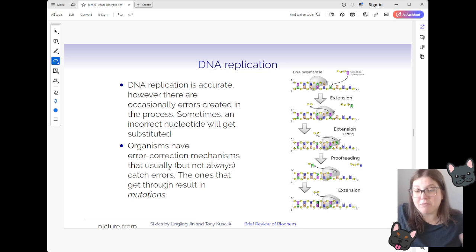Mutations are also really important when it comes to things like evolution. We wouldn't exist if it wasn't for mutations, likely. I mean, that's probably a bold statement for me to make, especially if I'm putting this on YouTube. Let me walk that back a bit. It's possible we wouldn't exist if it wasn't for mutations. Maybe there'd be some other way that we got here. I'm not sure, but mutations are what has made all of these different organisms that we have today.